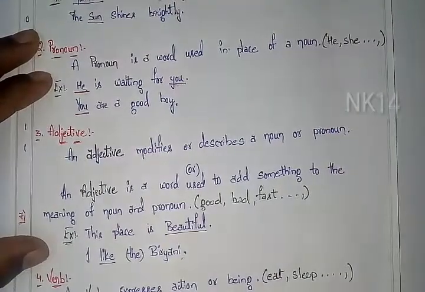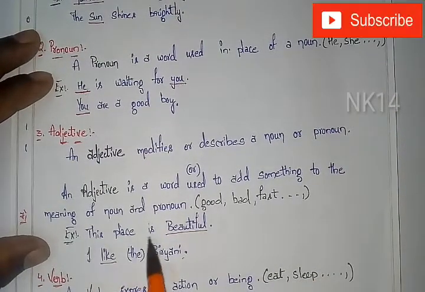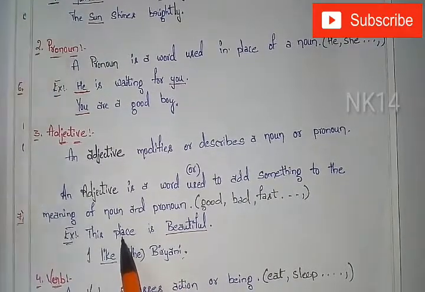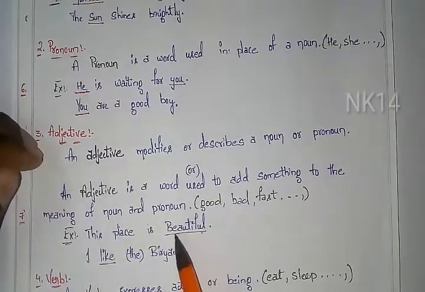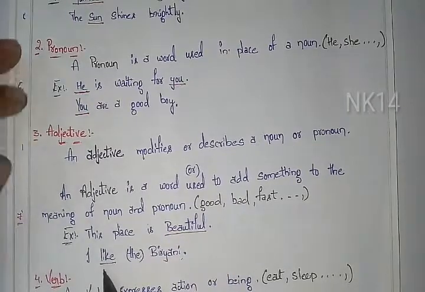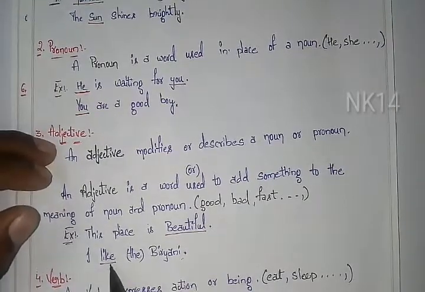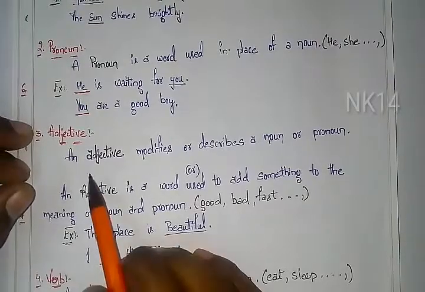Easy, friends. For your better understanding, I have taken the examples in sentence form, that is, this place is beautiful. Here one place is there and this place is modified by an adjective, that is beautiful. That beautiful comes under the example of an adjective. Next, one more example I have taken, that is I like biryani. So what happened? Here I am liking biryani. So like comes under the adjective. So these are the examples of the adjective.